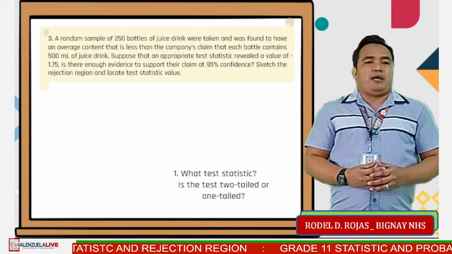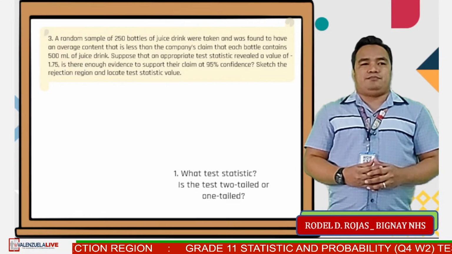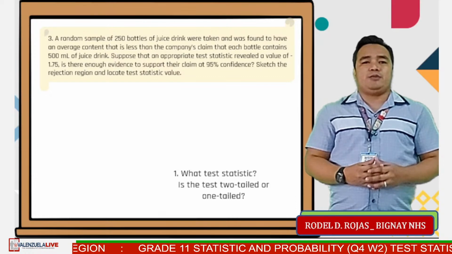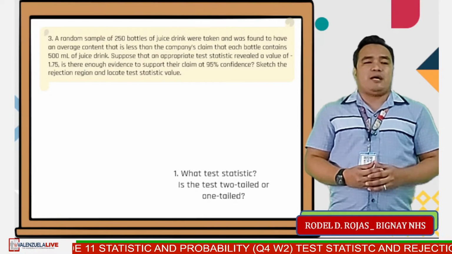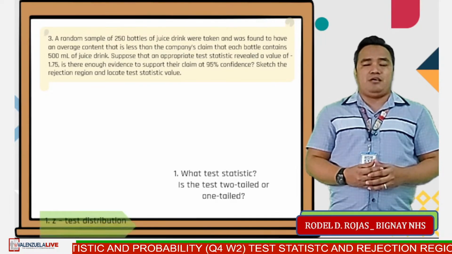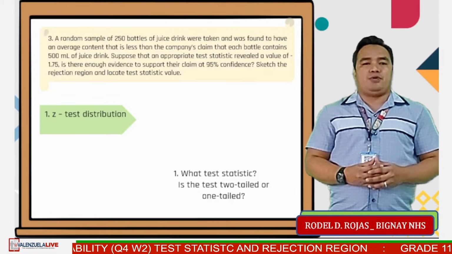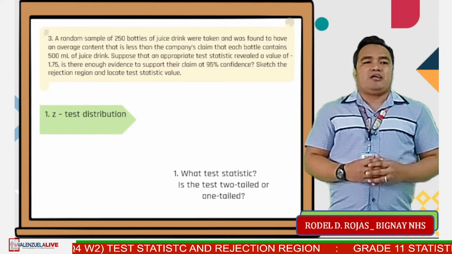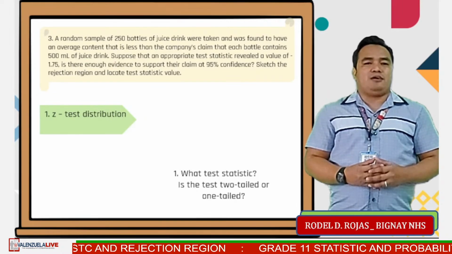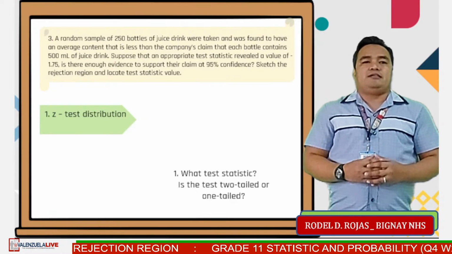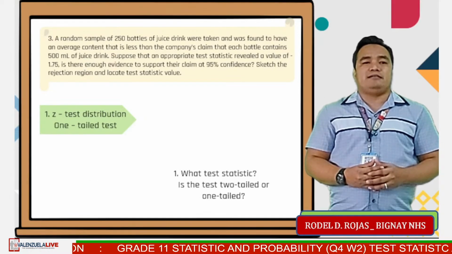For step number 1, what test statistic to be used? The answer, it is seen from the problem that the population standard deviation is unknown, but with a sample size of 250, which is large enough, we can make use of central limit theorem and consider the Z distribution. Is the test two-tailed or one-tailed? The answer, the phrase less than indicates that we have one-tailed test.